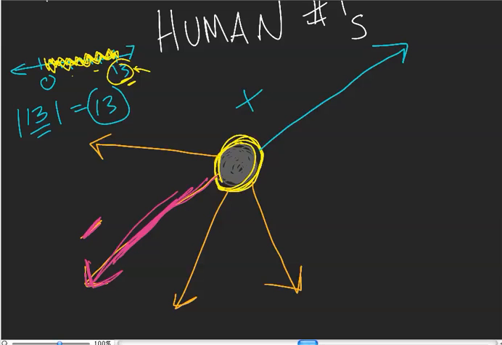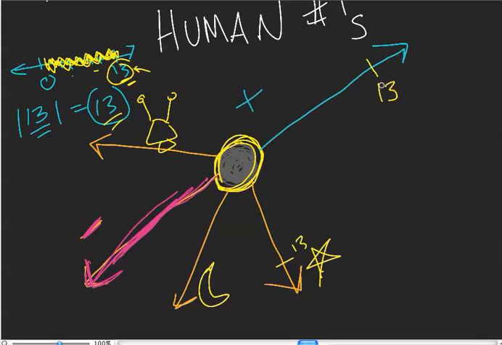Okay, so maybe this one out here is the star world, and we call this one the moon world. And this one out here is the alien race world or something like that. This is the number system that the aliens use out there. So going with this number 13, if we measure out 13 out to here from the black hole, this is our 13. And these guys measure out 13 also, except this one's 13 positive numbers. This one's 13 star numbers. And this one is 13 moon numbers. And this one is 13 negative numbers. This one is 13 alien numbers, right? We measure out all those distances.